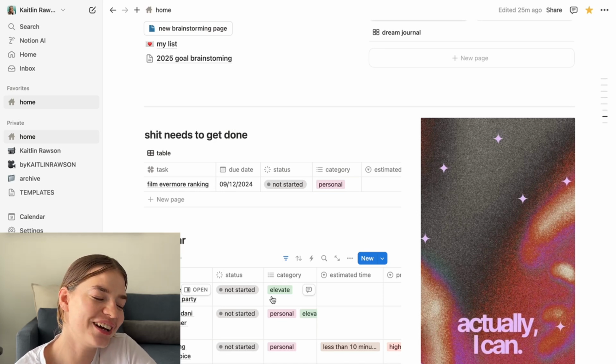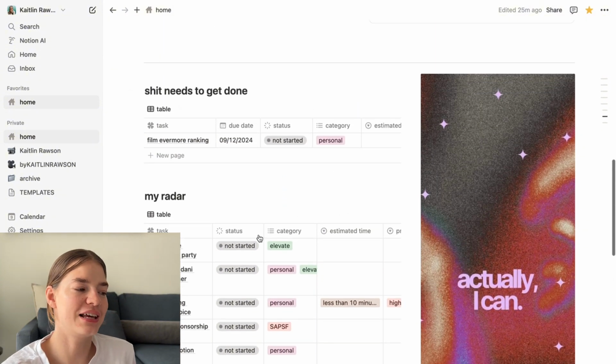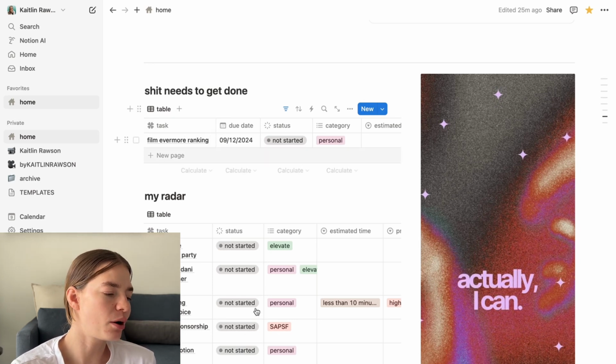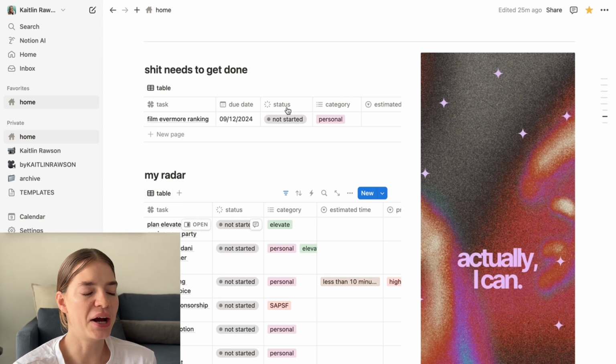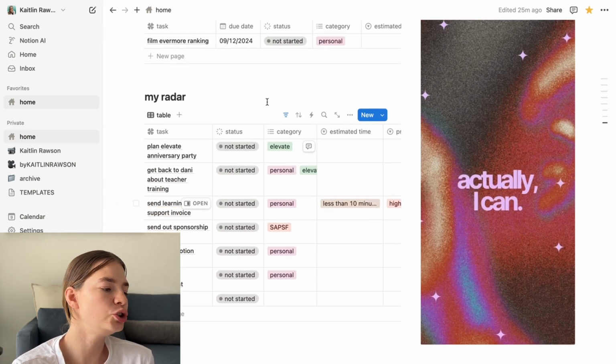So we're looking good today. But then these are for ones that have a specific due date that I wanted to get things done by. So it's more kind of urgent stuff. And then I've got stuff that's just on my radar. It doesn't have a due date. I don't know when I'm going to do it, but it is something that I will do at some point.